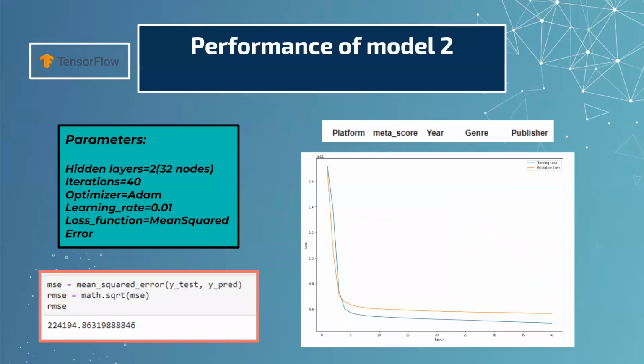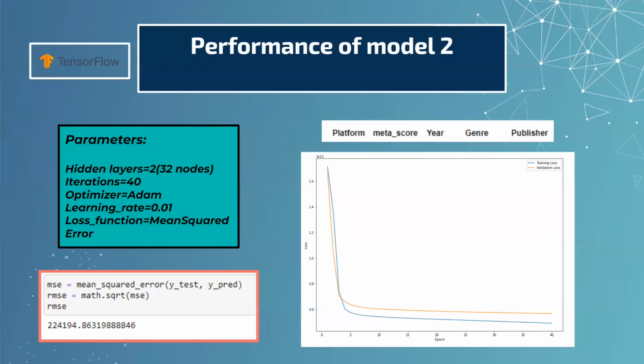Now, unlike CatBoost, TensorFlow does not allow us to simply use categorical variables as input. To fix this, we need to one-hot encode certain variables before training. Because of this, we decided to drop names, as names are all different and they would each create their own category, which could increase the difficulty of the problem. Therefore, for our second model, we will only be using platform, metascore, year, genre, and publisher to make our predictions.